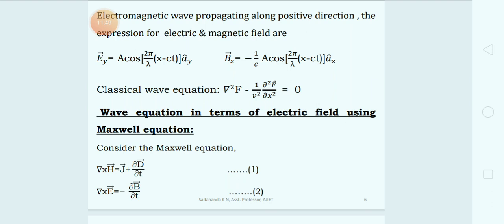So in classical wave theory, we have an equation for an oscillating physical entity, that is gradient square of f minus 1 by v square into dou square f by dou t square is equal to 0. That's the classical wave equation for an oscillating physical entity. That is required for the later discussions, that's why I mentioned it. And once we say the classical wave equation, it represents the wave for macromolecules, not for micromolecules.